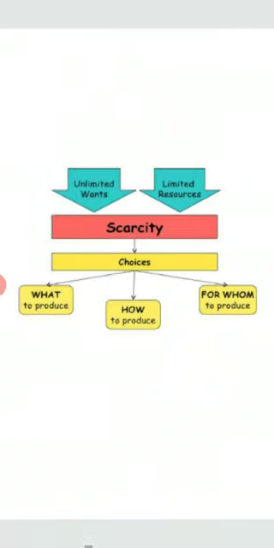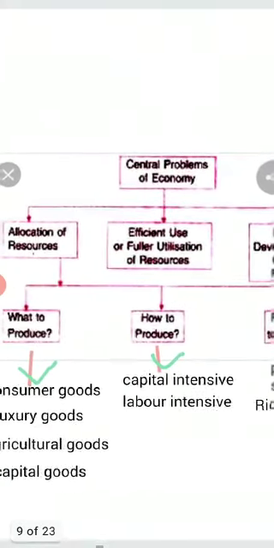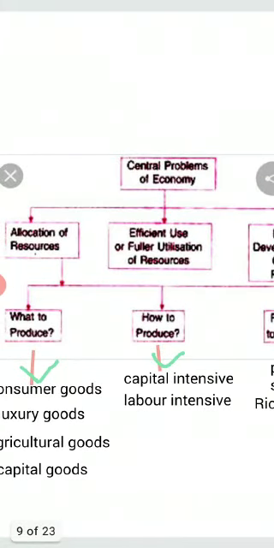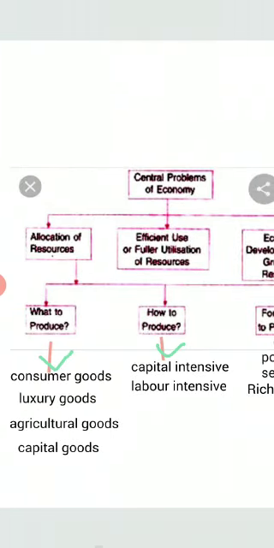Now we will do this through a flowchart. There are three problems already discussed. What to produce. In what to produce, the problem here is allocation of resources, meaning we have to decide on the production of which type of goods the available resources will be used.